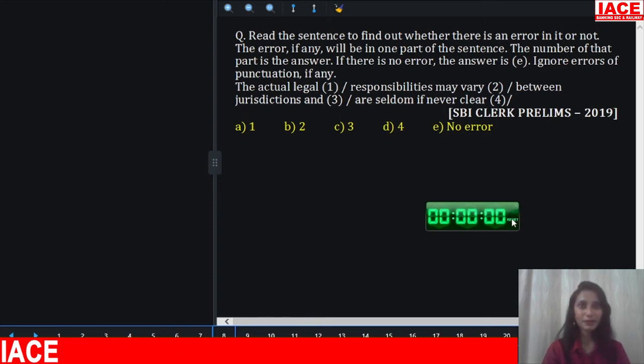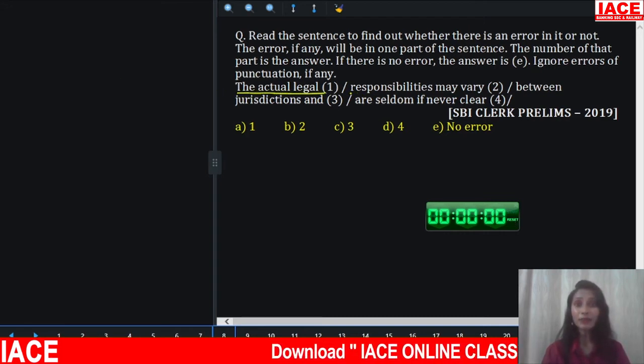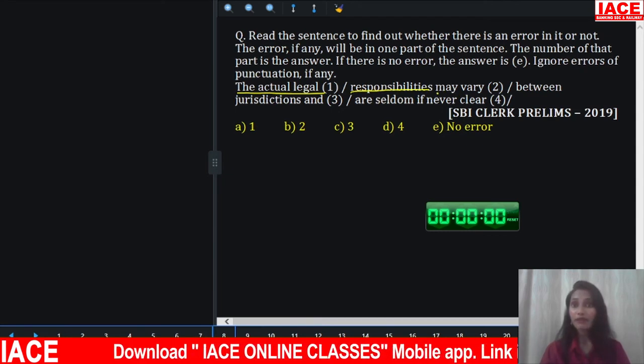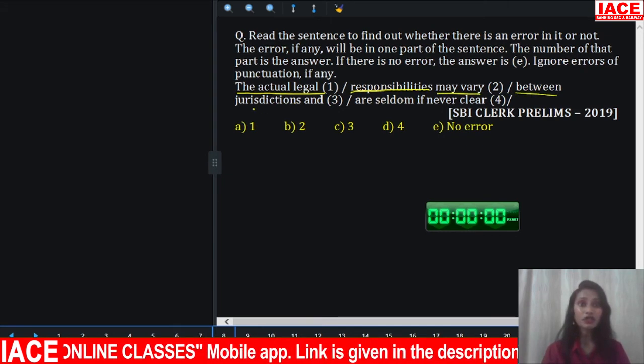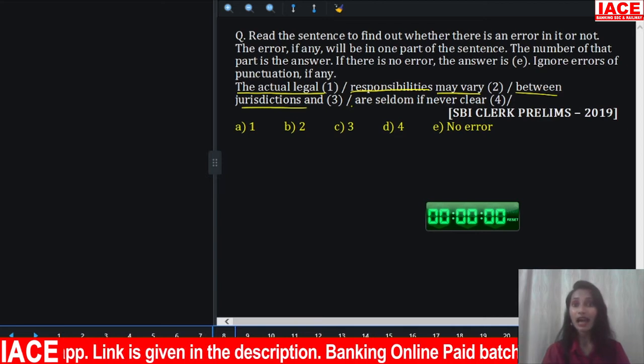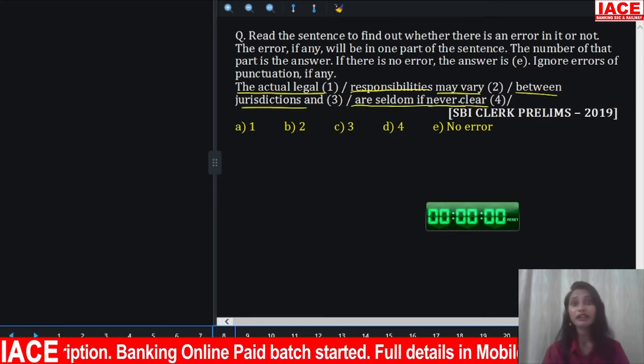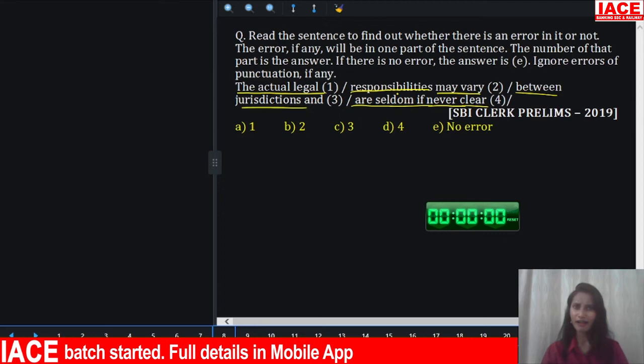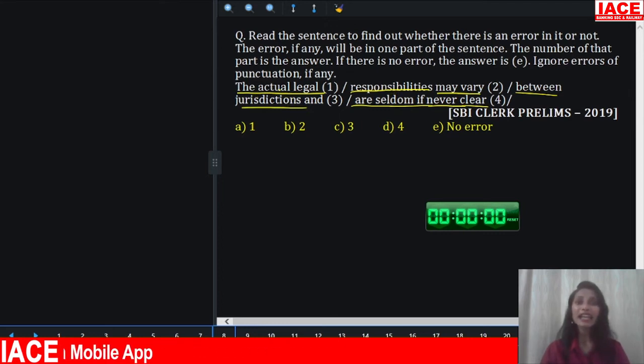Well, your time is up. Here you have to find out the error in the given sentence. Look at the given sentence. The actual legal responsibilities may vary between jurisdictions and are seldom, if never, clear. What is the error? Look at the first part. The actual legal responsibilities is our subject. So, is there any error?